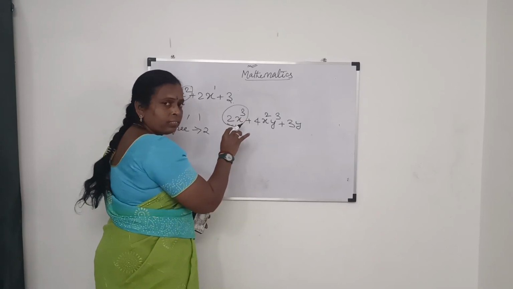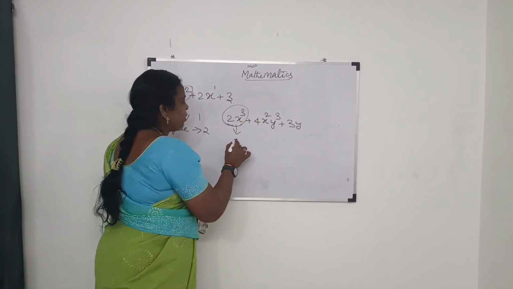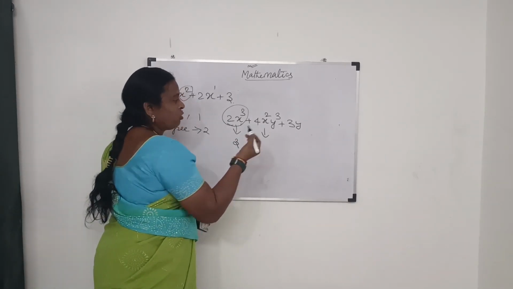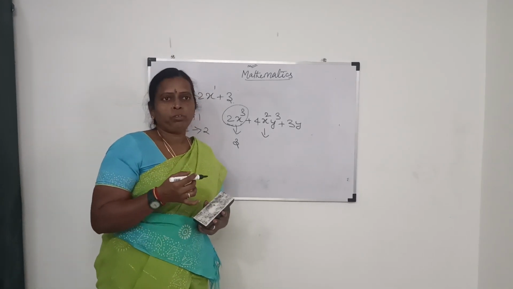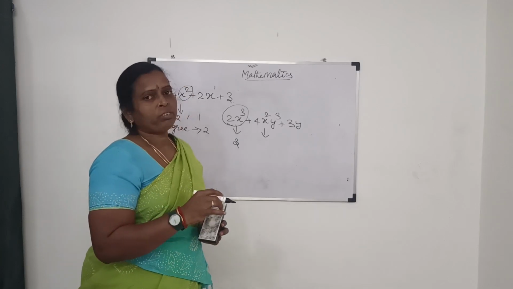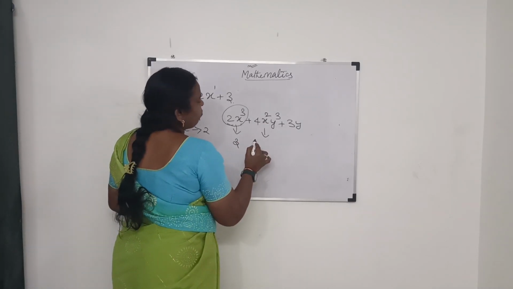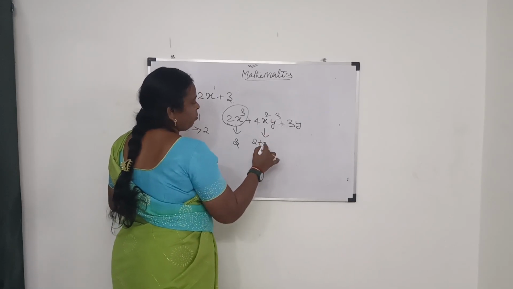In this, x is the variable and the highest power is 3. Let us take the next term. It has two variables, so if the variables are not the same, we have to add the powers of the variables. Here the power of x is 2 and the power of y is 3.